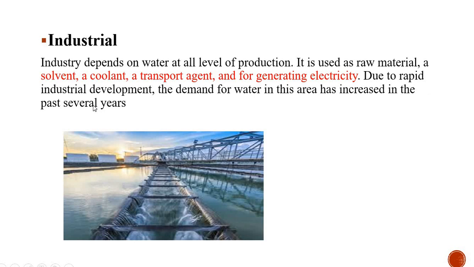But due to rapid industrial development, the demand for water in this area has increased in the past several years.